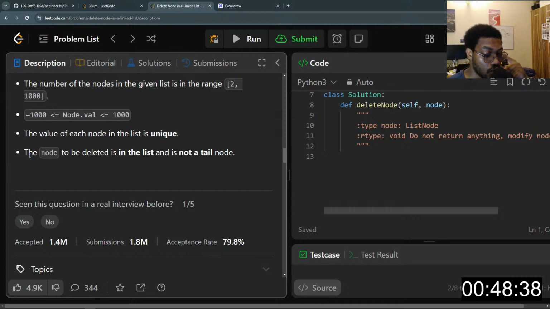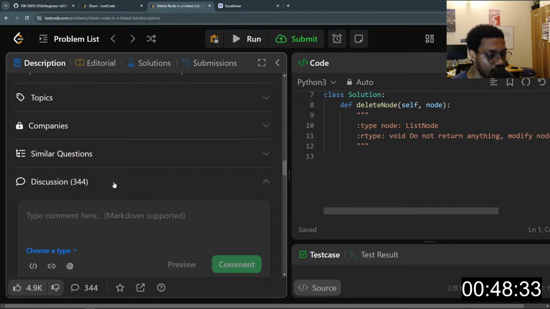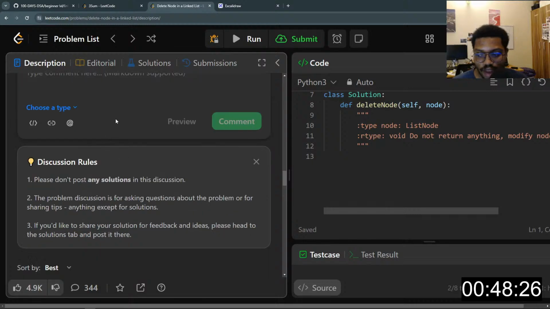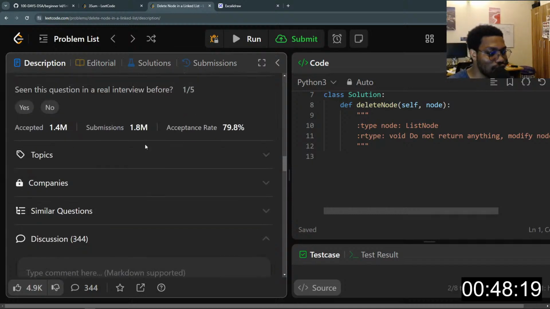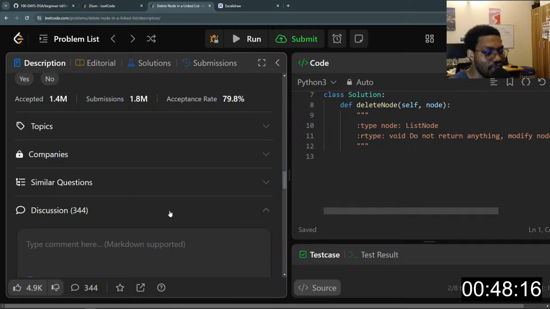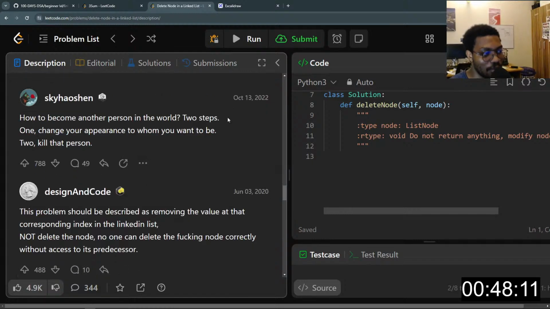So there is a comment here that really resonated with this question so much. But I'm not sure if I should show the comment yet. But let me just, yeah, I think I should show it. So here's what the comment says: how to become another person in the world. 2 steps. 1, change your appearance to whom you want to be, and 2, kill that person. I mean, this is not a violent thing, but it's like a joke to actually explain what this question